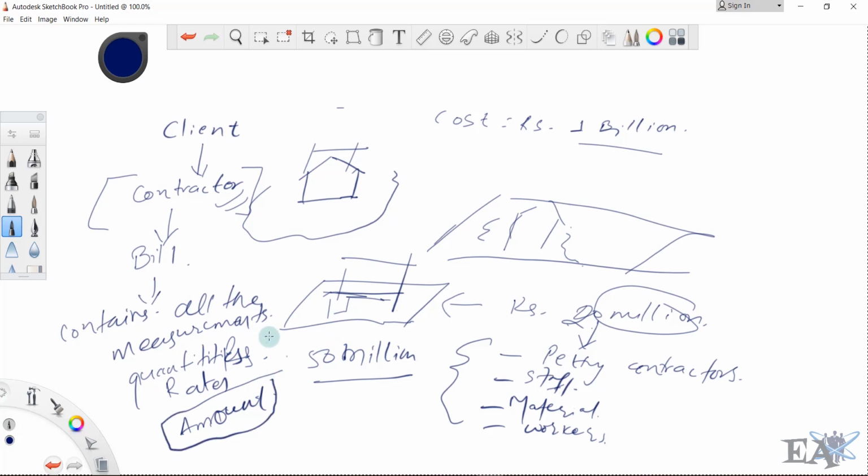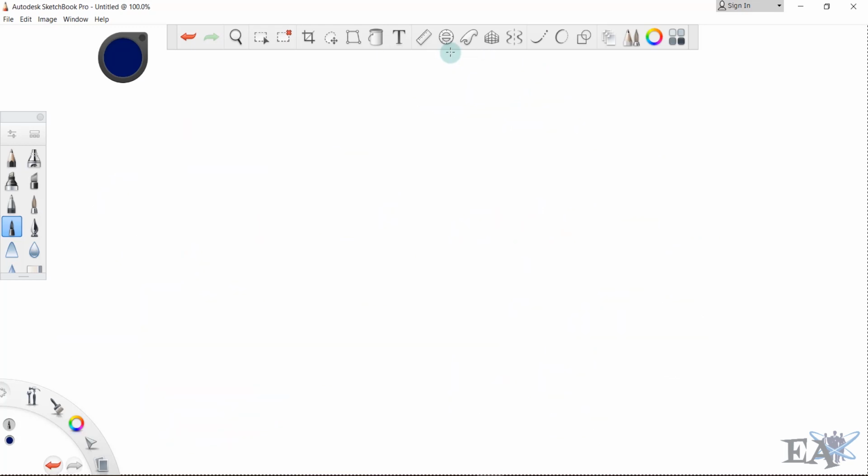It can vary from running bill to running bill. It is the wish of the contractor when he wants to be paid, or these things are discussed at the beginning of the project. This bill that is presented when the project is running and contains this information is called the running bill. So let me delete all these things.